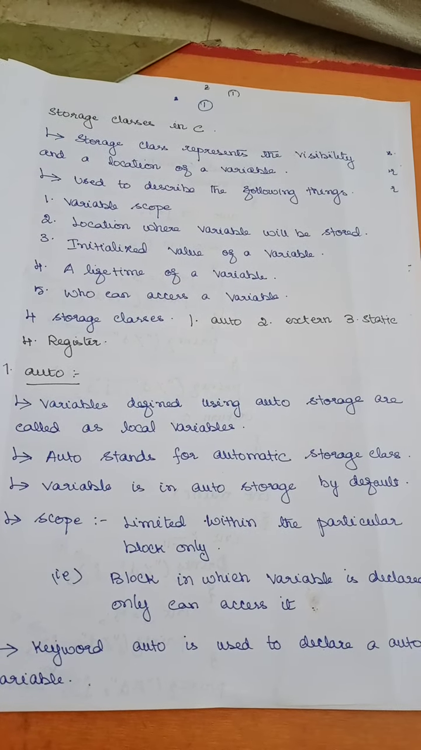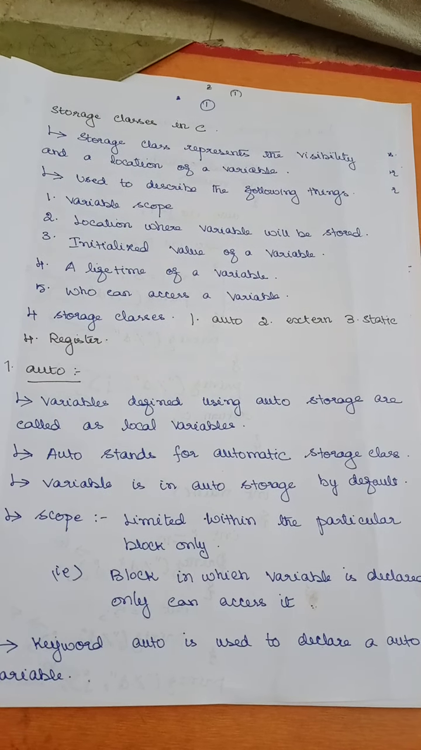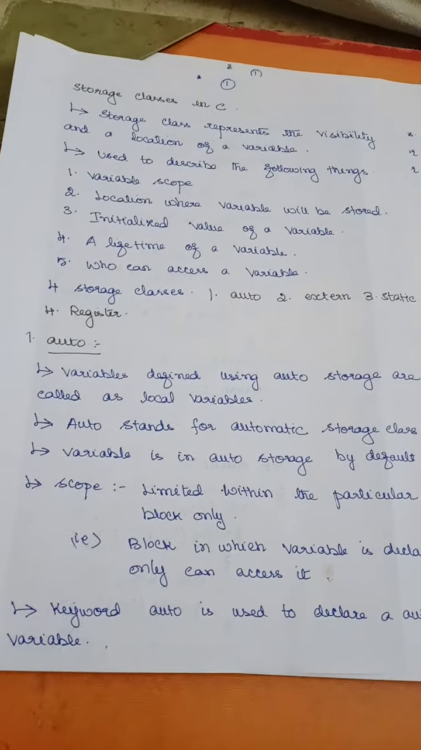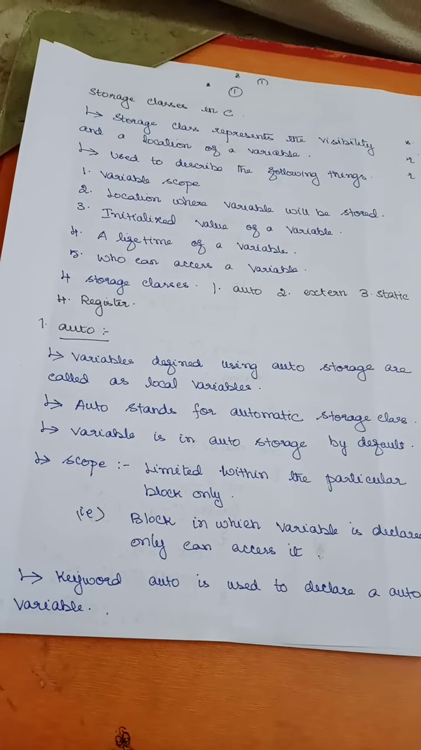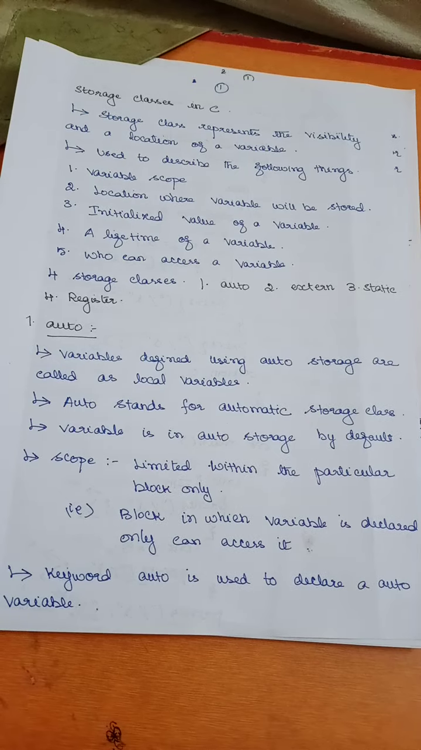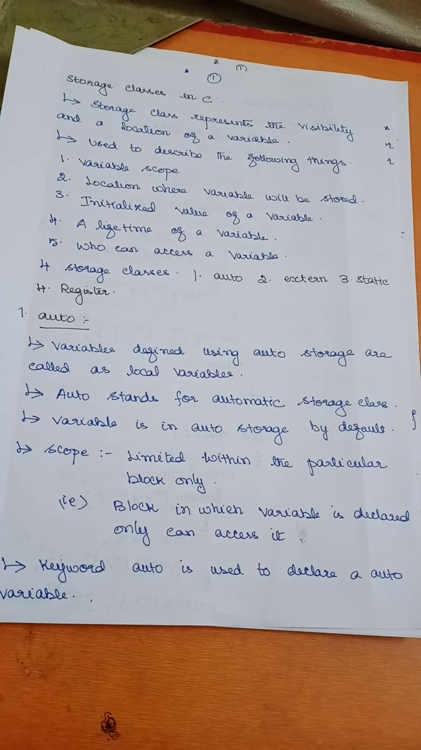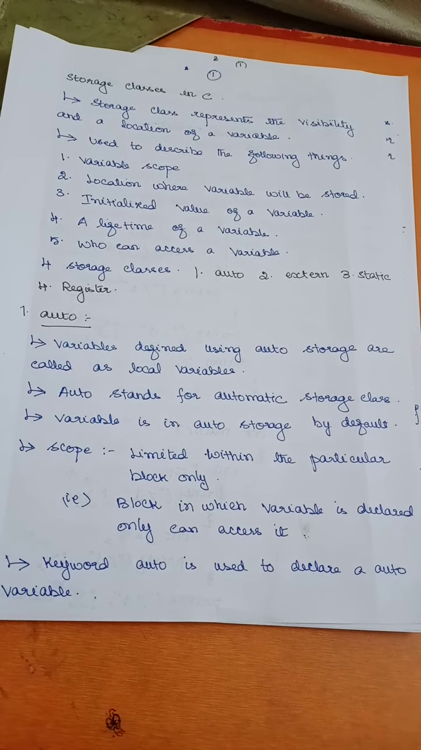There are 4 storage classes available: auto, extern, static and register. First we'll move on to auto. Auto is nothing but local variables, and whatever variable you define, by default it is going to be auto.